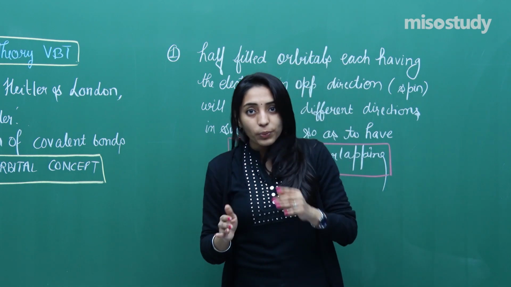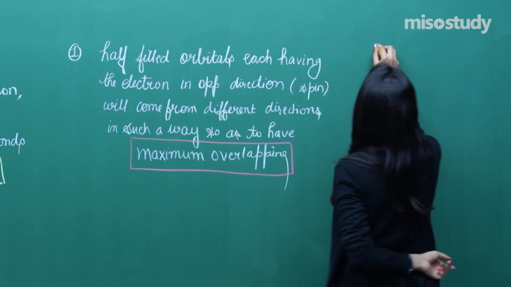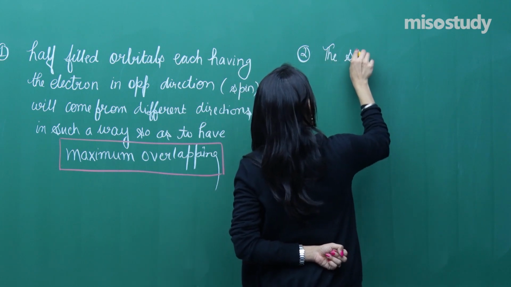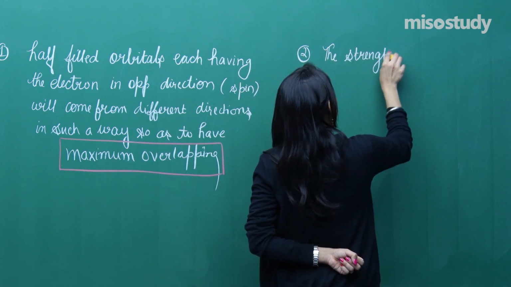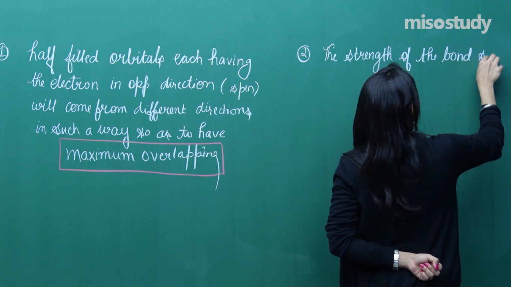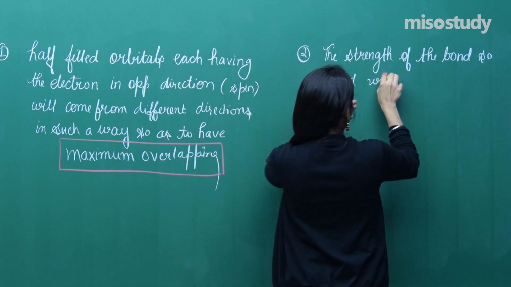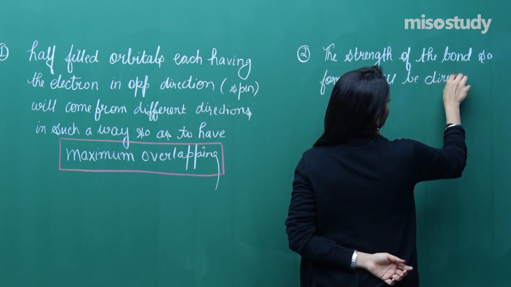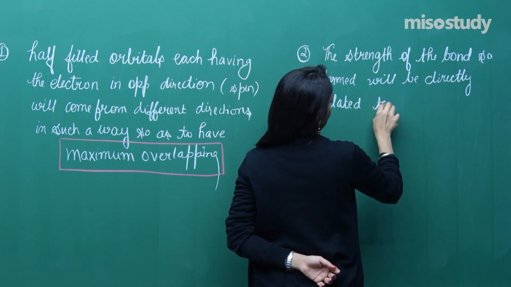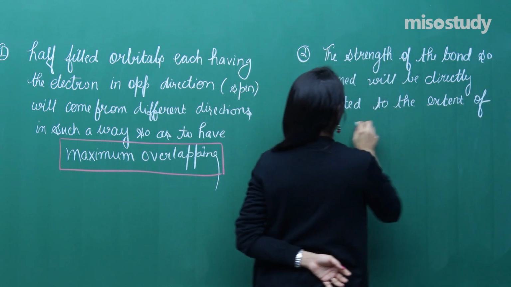It's difficult. That means according to this valence bond theory, another postulate that was given was: the more the overlapping, the strength of the bond so formed will be directly related to the extent of overlapping taking place.